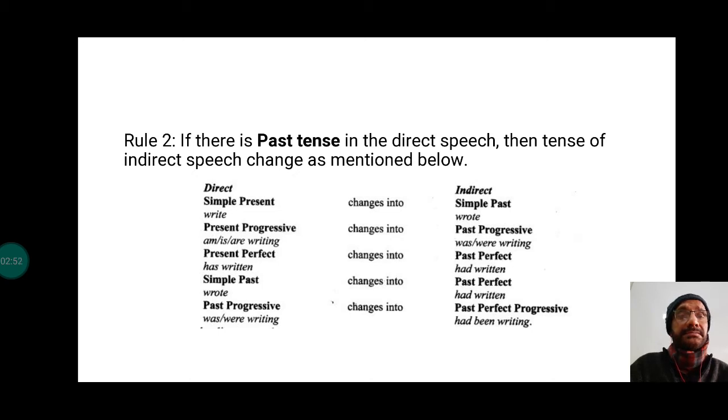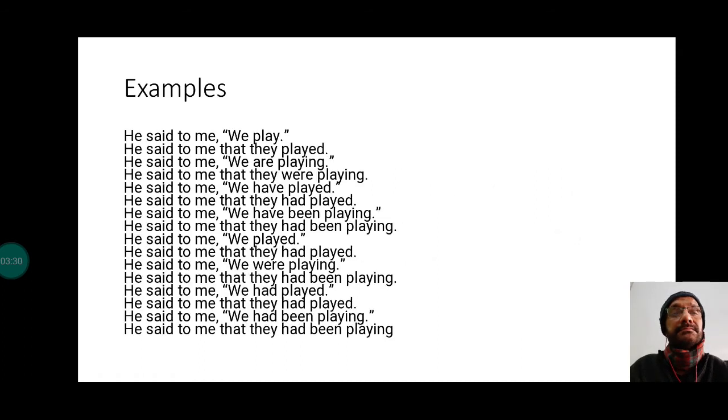Present perfect becomes past perfect. If it is simple past, it becomes past perfect. And if it is past progressive, it becomes past perfect progressive. So whenever it is present perfect, simple past or past progressive, it changes into past perfect or past perfect progressive. Here are a few examples you can peruse.